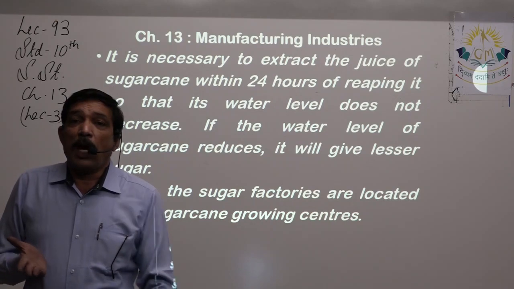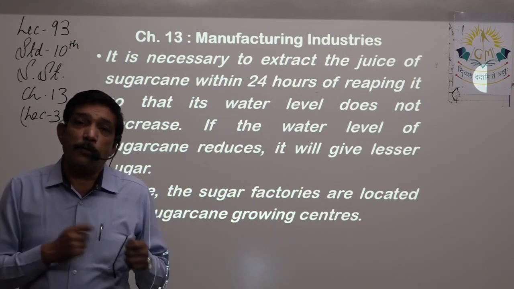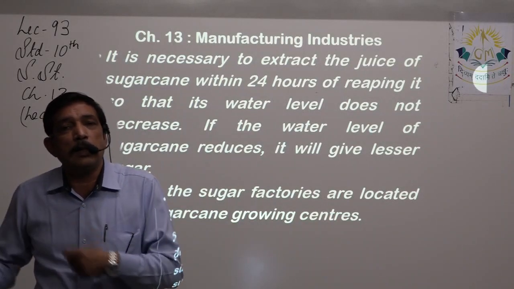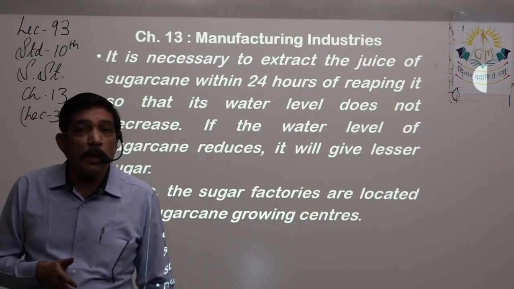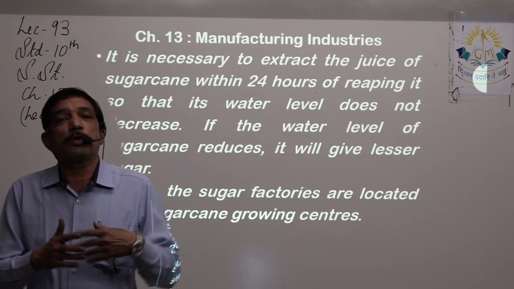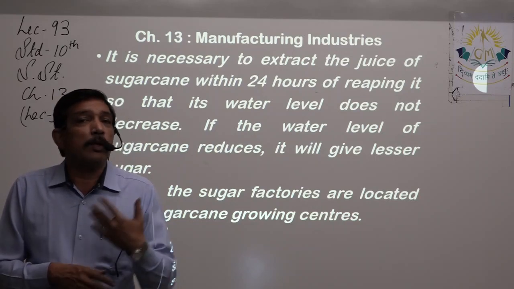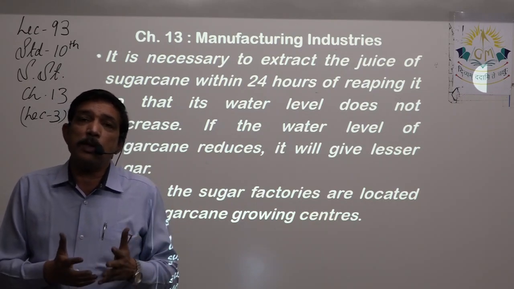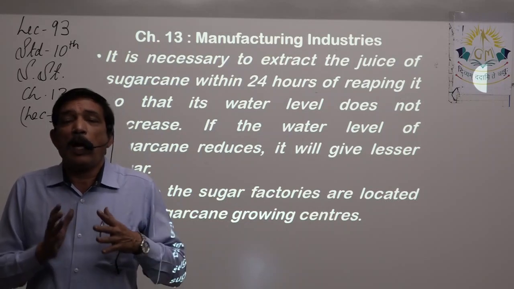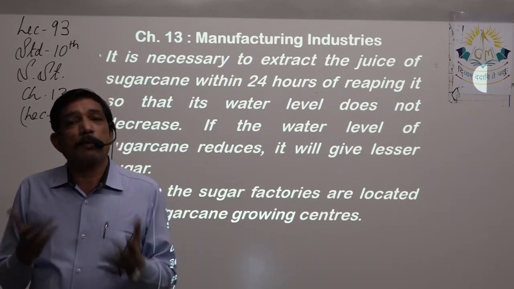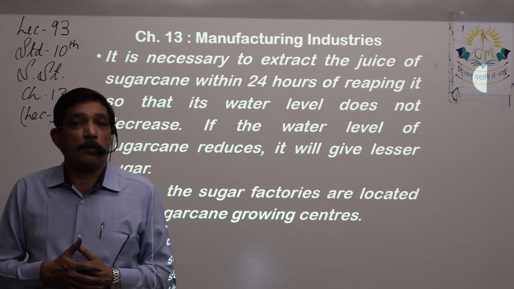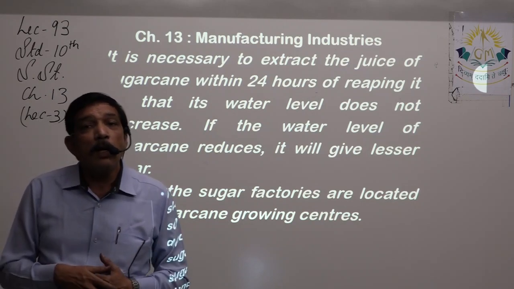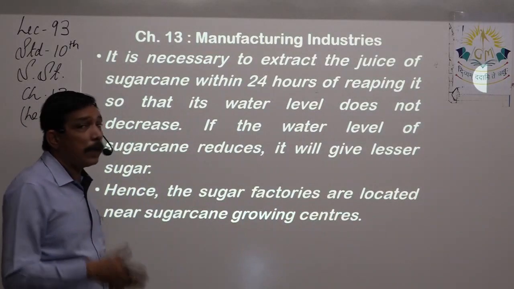sugar. So as soon as sugarcane is reaped from the field, harvested from the field, immediately tractors are filled up and they take it and make a queue in front of the sugar mill, and within 24 hours the sugar mills accept your sugarcane, pay you in cash or whatever, and start crushing it. Because within 24 hours the water content will remain maximum. After that, if it stays in the open, evaporation will happen and that will be a loss to the sugar factory, because then they would not be able to extract more liquid from it, and so it will affect their production. So this point is very important to note and keep in mind.